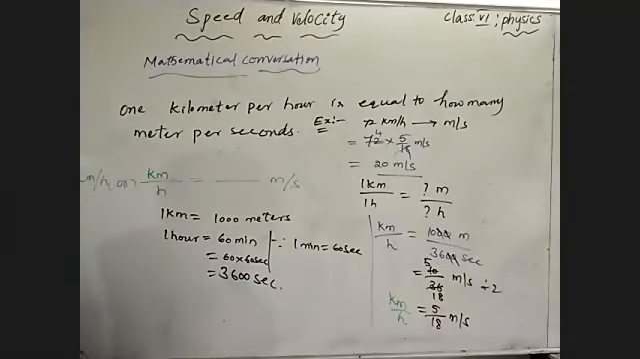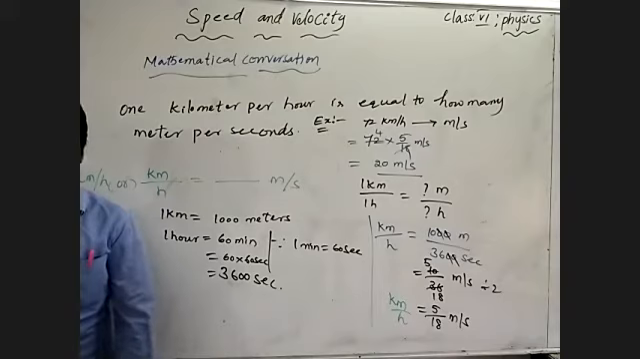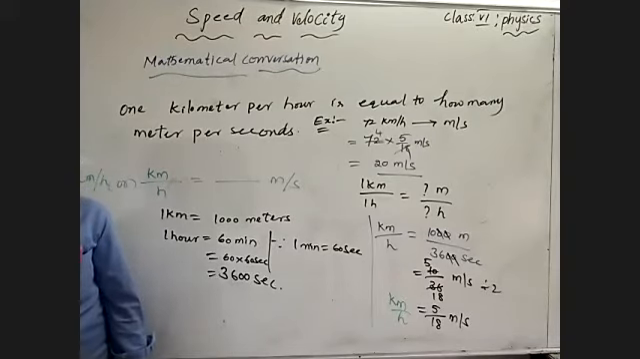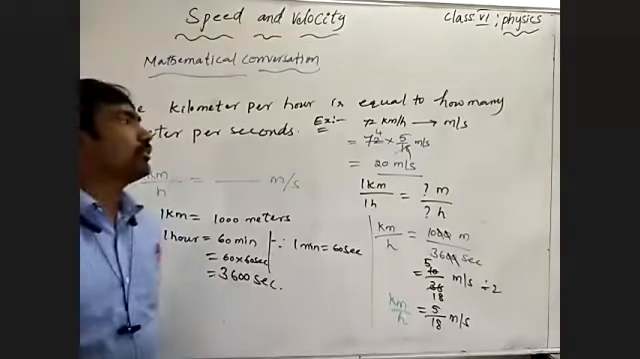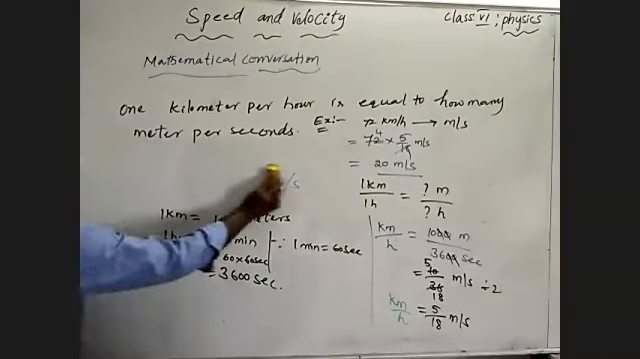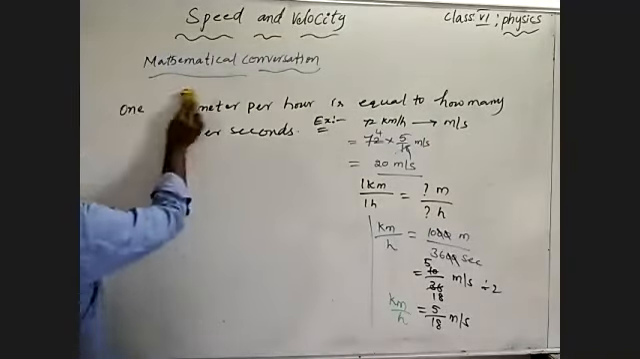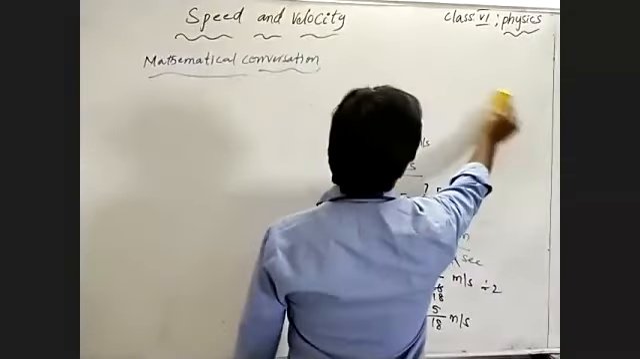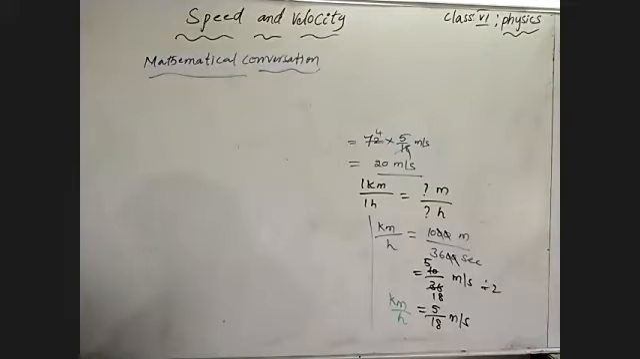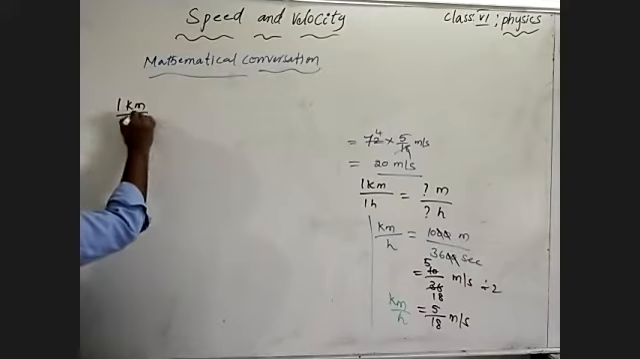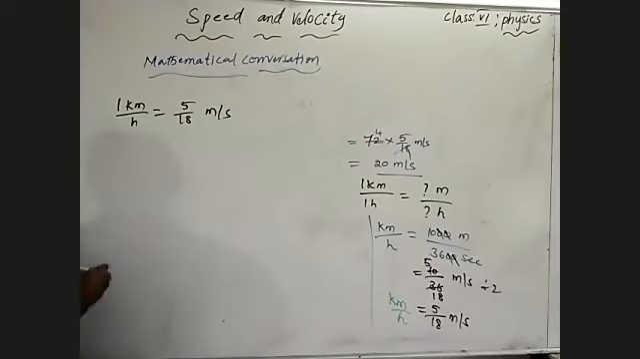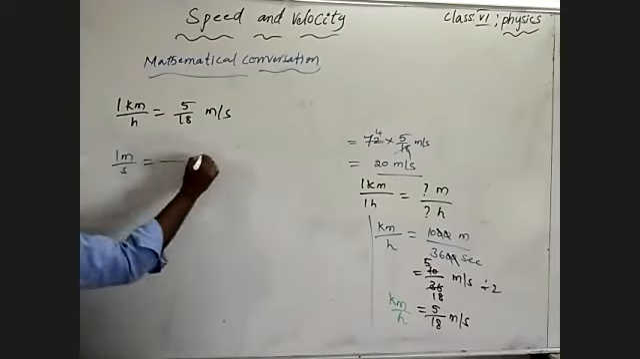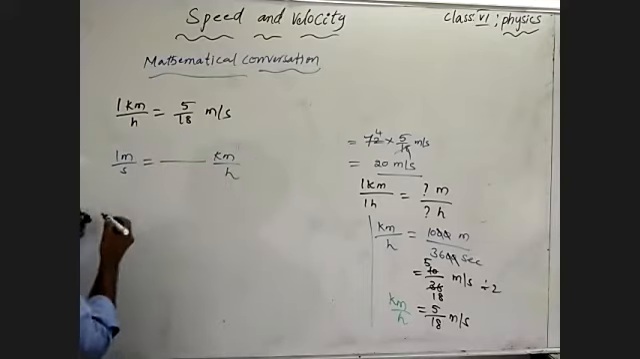Like that, we can convert units from higher units of speed or velocity to lower units, from kilometer per hour to meter per second. Coming to that, we learned 1 kilometer by hour is equal to 5 by 18 meter per second. Then what about 1 meter per second? How many kilometer per hour is it?